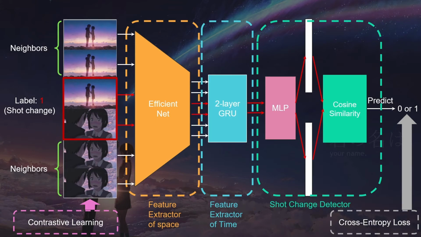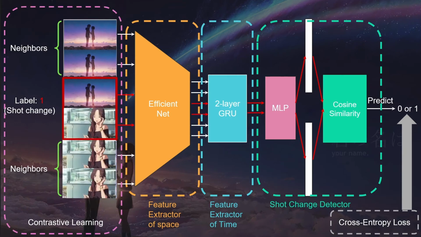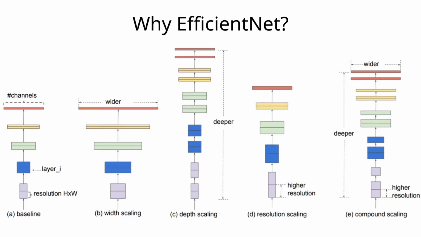In this example, we used two neighbors and input them into EfficientNet to extract features. Then we have GRU to extract time features. Finally, we compare the cosine similarity and predict the shot change. Here is an example of using pseudo-label. We use EfficientNet because it uniformly scales width, depth, and image resolution, as shown in the figures.